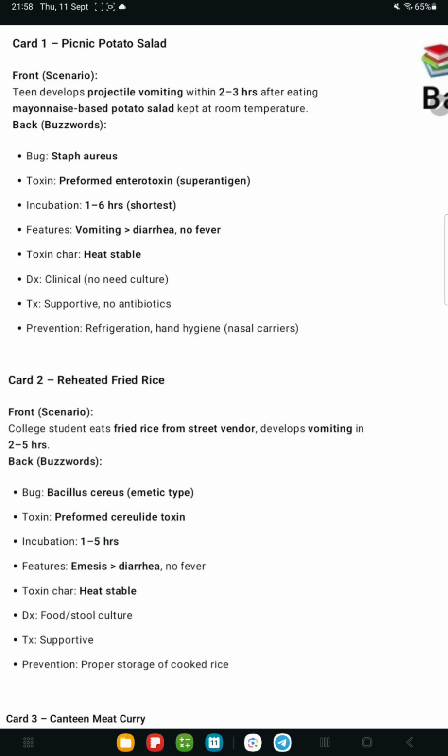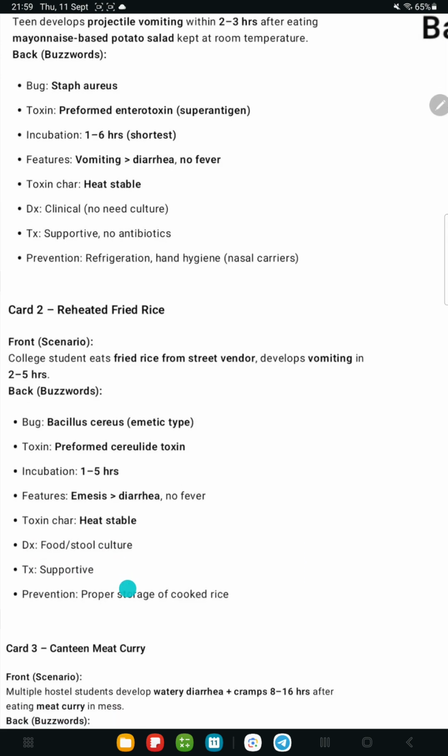This we have to remember. Okay, here there is also toxin, and this is also preformed, which I have already mentioned earlier: the first two cases have a short incubation period and preformed toxins. The reason the incubation period is short is that the toxin is already formed, that is cereulide toxin. And here the feature is again emesis more than diarrhea and no fever. And this toxin character we have to remember: it is heat stable. Again, diagnosis we can do by food and stool culture, and treatment is again supportive. Prevention: proper storage of cooked rice.